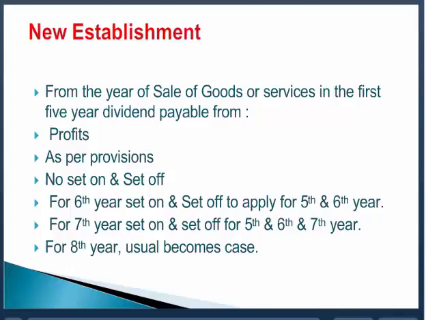Coming to the sixth year. In the sixth year, you have the allocable surplus of 100 rupees. Since you have in the fifth year 240, so you can take 140 and you can pay 240 maximum bonus. Coming to the seventh year. When you come to the seventh year, then the set-on and set-off of fifth, sixth and seventh year will become applicable.